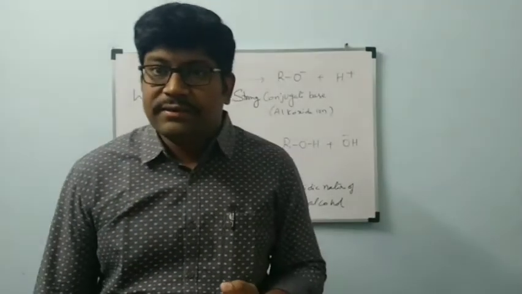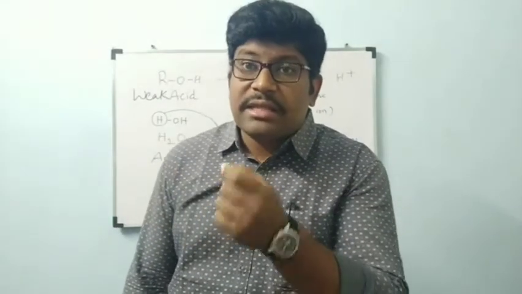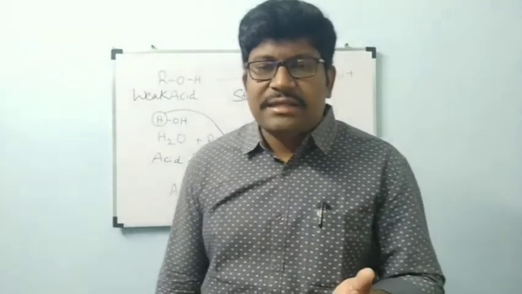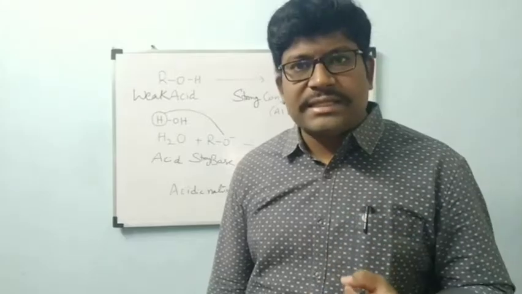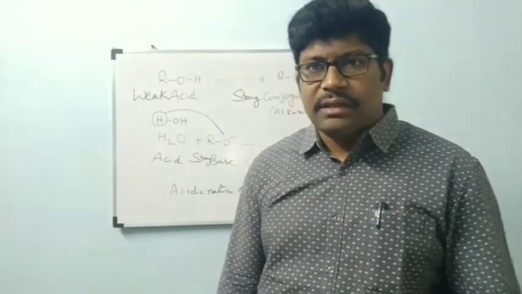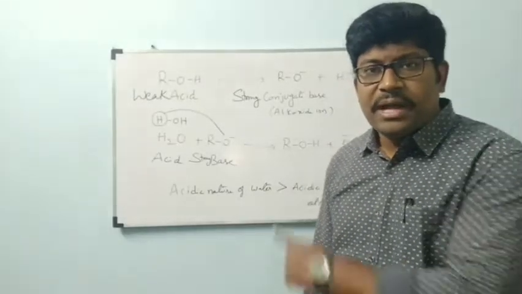Till now we have seen how alcohols are behaving like acid. Now we have seen the strength of alcohol as an acid. As an acid, whether it is a strong acid or a weak acid, that is what we wanted to know. Alcohols are weaker acids when compared to water. That is the conclusion we got. Note this down carefully, all of you. I hope you understood.